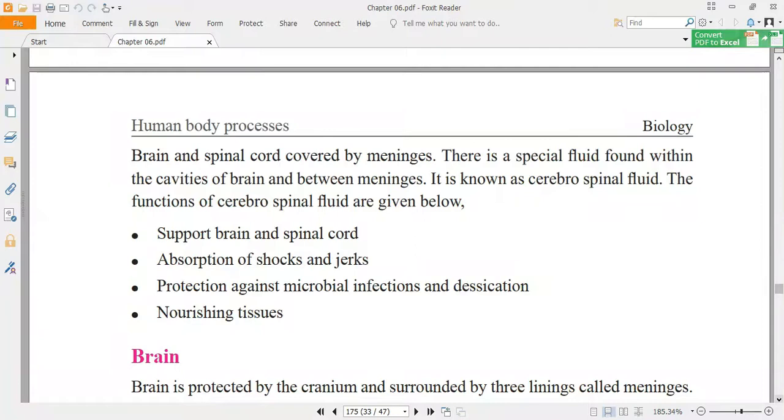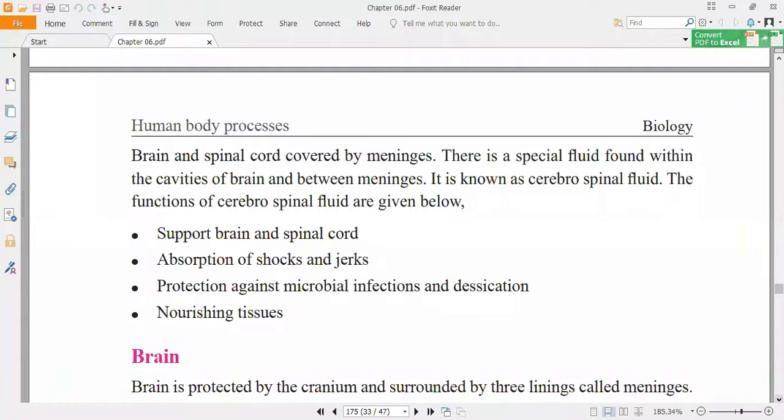They come after the skull and vertebral column. See how much protection there is. So the brain and spinal cord are covered by three layers of membrane called meninges, and you can pronounce it in any way.